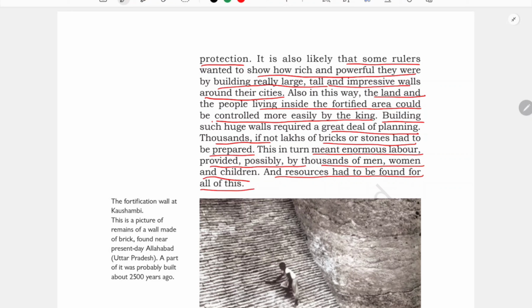And in order to make these big walls, it is not that easy, isn't it? You need thousands and lakhs of stones and bricks, and moreover the most important thing, at that time they don't have any machines or anything, isn't it? Everything used to be done by the labor, by hand. So they need thousands of laborers as well, including men, women and children. So in that way the Raja used to control.